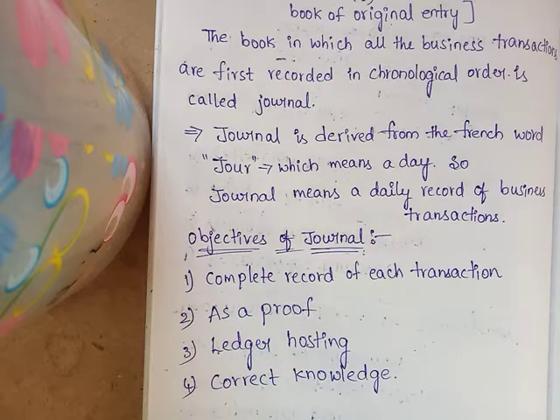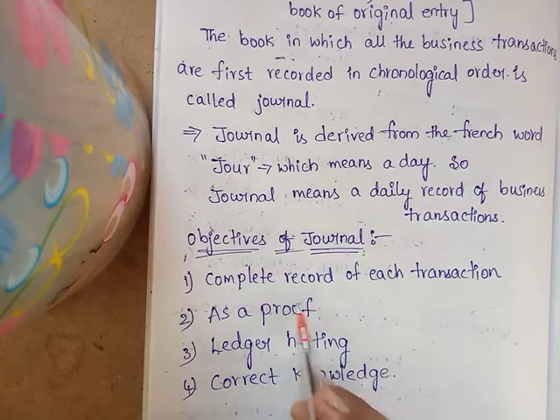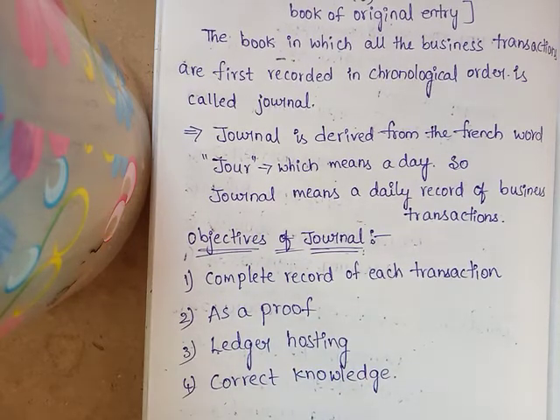While we write the transactions in the books of accounts, we have to follow the double entry system. Double entry system means what? It is a complete and scientific system of bookkeeping. So, complete record of each transaction.